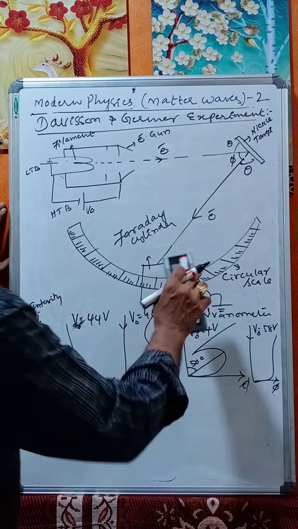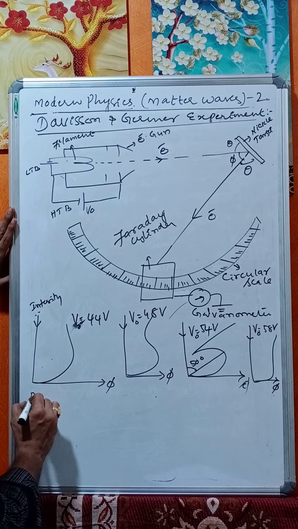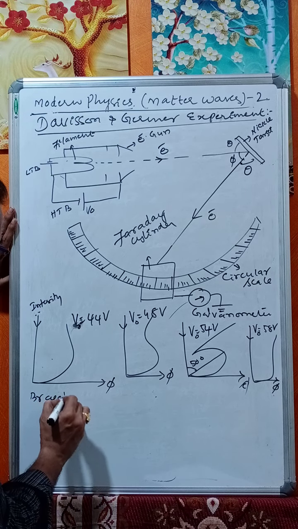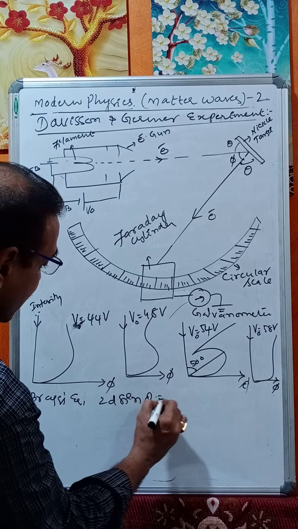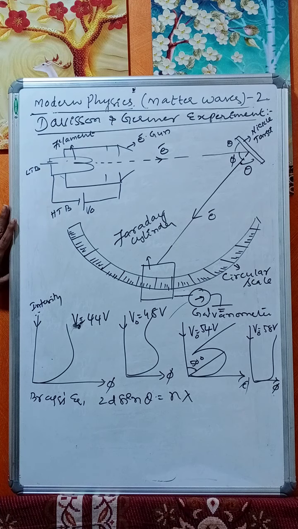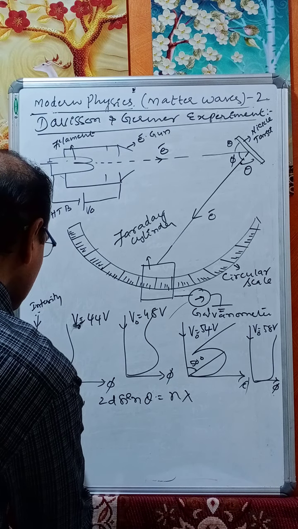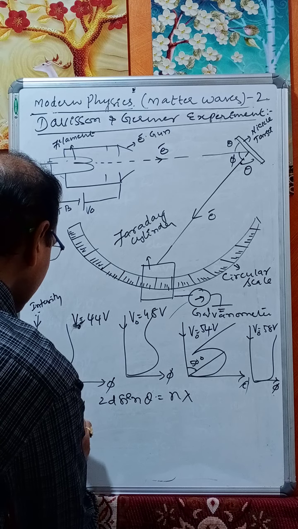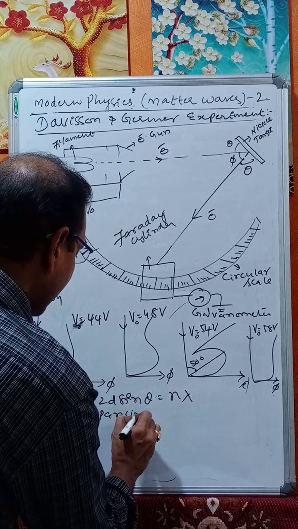Now they calculated the wavelengths. How they calculate the wavelengths is, from Bragg's equation, 2d sin theta is equal to n lambda. D is called the crystal spacing, the distance between the two adjacent layers of a crystal.